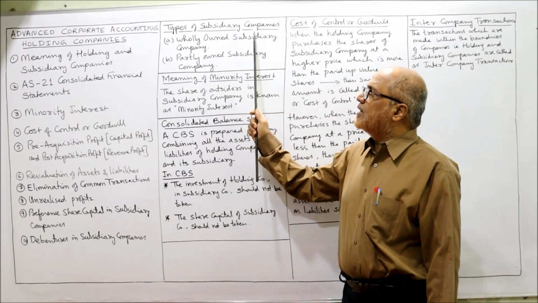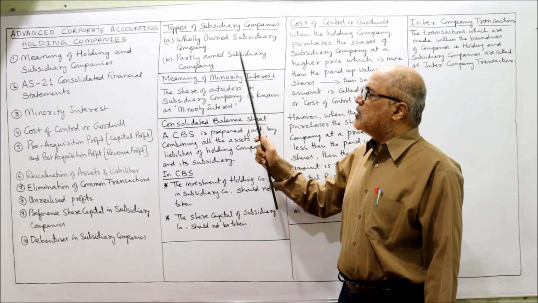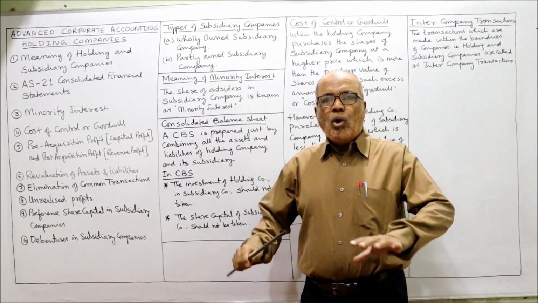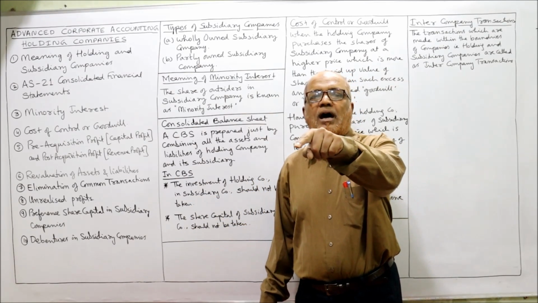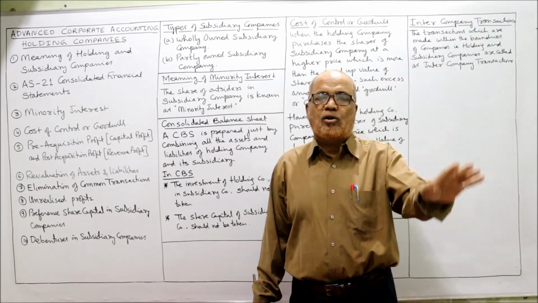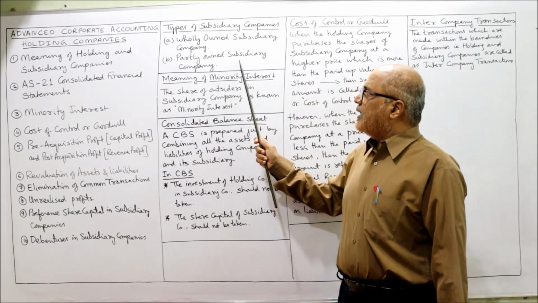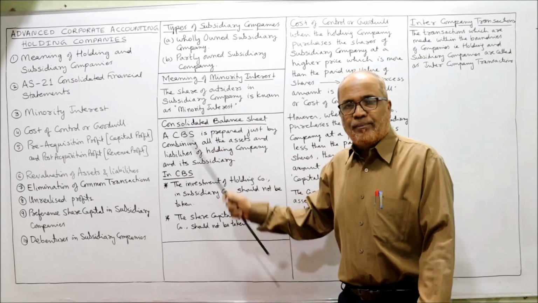Now, types of subsidiary company, just now I told you: wholly owned subsidiary company and partly owned subsidiary company. Wholly owned subsidiary means all the shares of the subsidiary company are held by the holding company. No outsider, no minority interest. Secondly, partly owned subsidiary. The majority of cases are this second one.